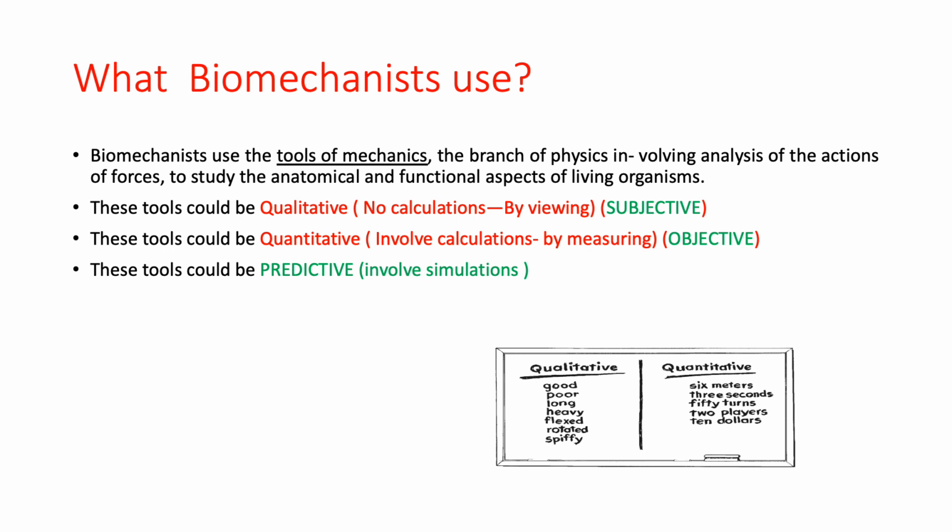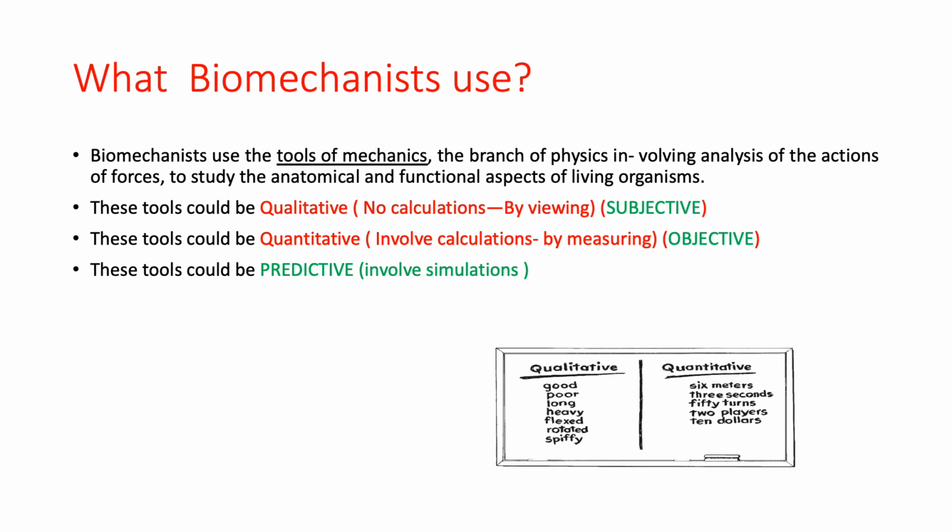So these are the three main things, and below you can see the graphics to distinguish between qualitative and quantitative. In qualitative we have observation like good, poor, heavy, flexed, rotated. These are the qualitative words, which you can write just by observation.